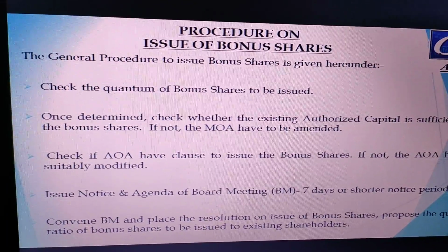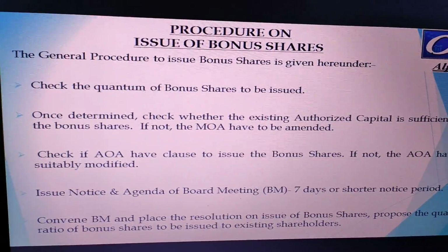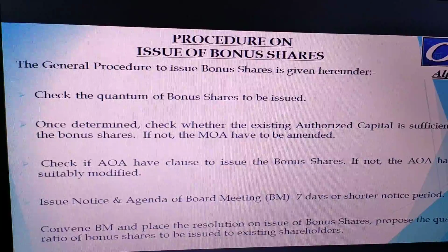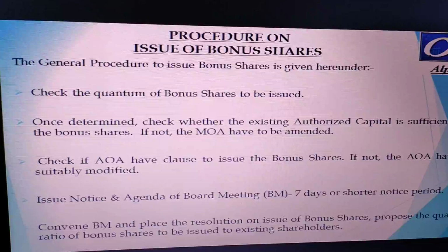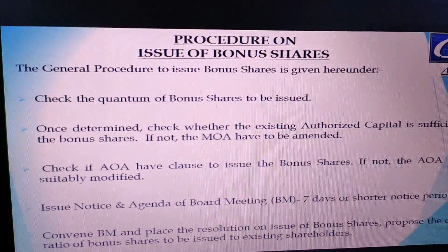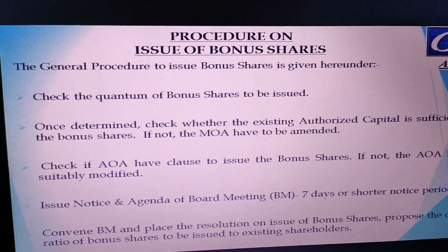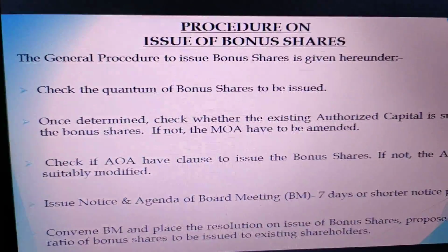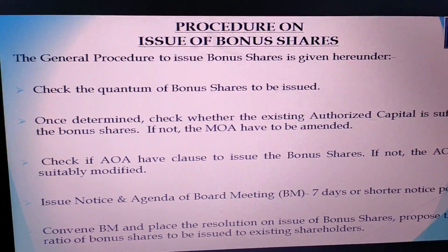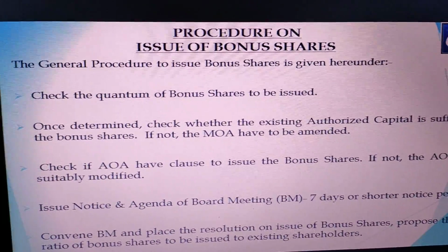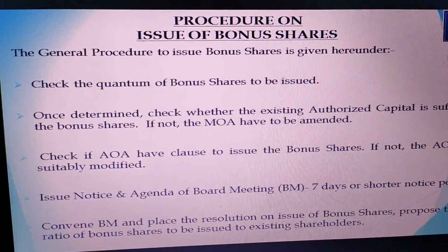Once you determine the total quantity of shares to be issued, you know that your issued share capital will increase. In order to increase your issued share capital, it has to be within the limit of authorized share capital. So please check whether your authorized share capital is sufficient for the increased issued capital because of the issue of bonus shares. If it is, well and good. But if it is not, then you need to go ahead and amend your memorandum of association by increasing your authorized share capital. Once it increases, you can go ahead and issue the bonus shares accordingly.